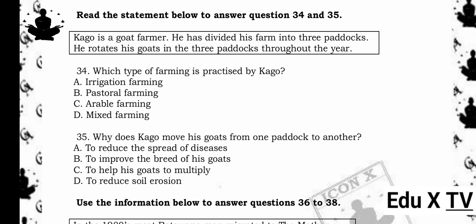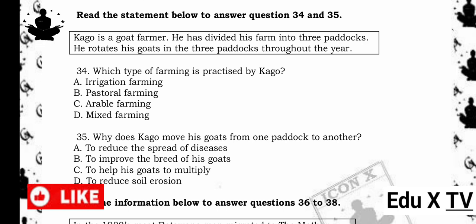Read the statement below to answer questions 34 and 35. Kago is a goat farmer. He has divided his farm into 3 paddocks. He rotates his goats in the 3 paddocks throughout the year. 34. Which type of farming is practiced by Kago? A. Irrigation farming. B. Pastoral farming. C. Arable farming. D. Mixed farming.